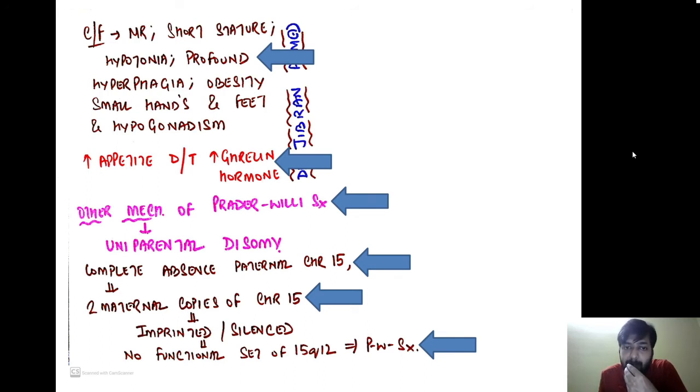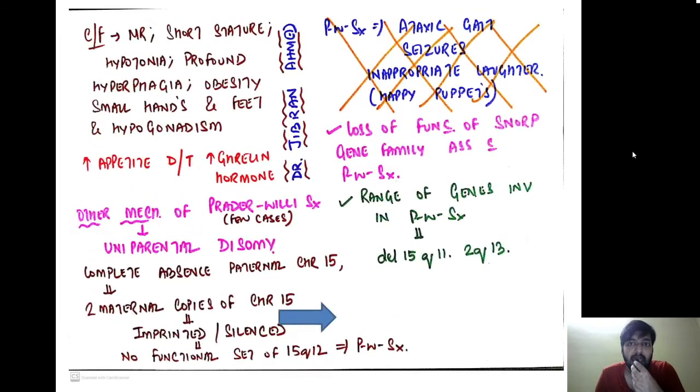So there is a complete absence of the paternal chromosome 15. There are two maternal copies of chromosome 15, and the Prader-Willi genes present on both chromosomes are imprinted or silenced. So again, there is no functional Prader-Willi gene, leading to Prader-Willi syndrome. Remember, loss of function. In Prader-Willi syndrome there is a loss of function of the SNRP gene family, and the range of genes involved extends from 15q11 to q13.